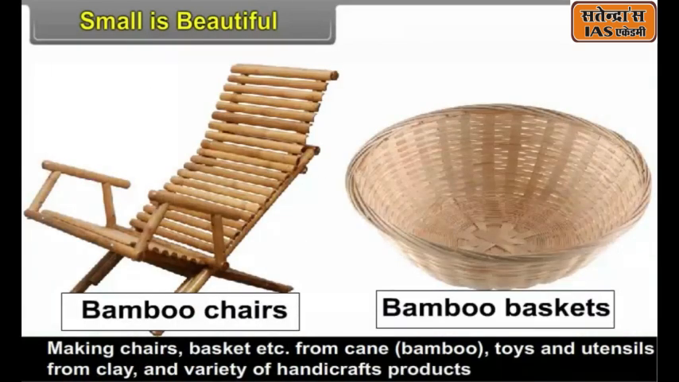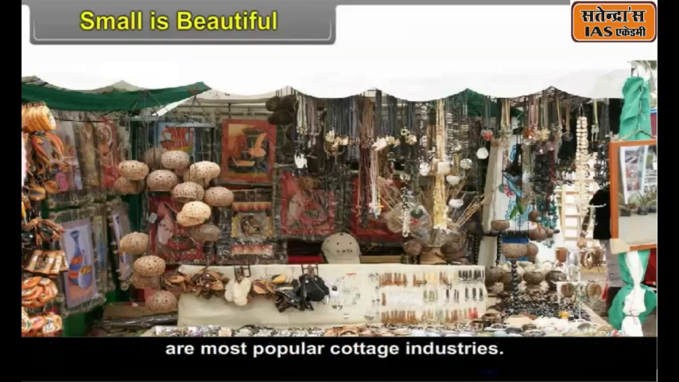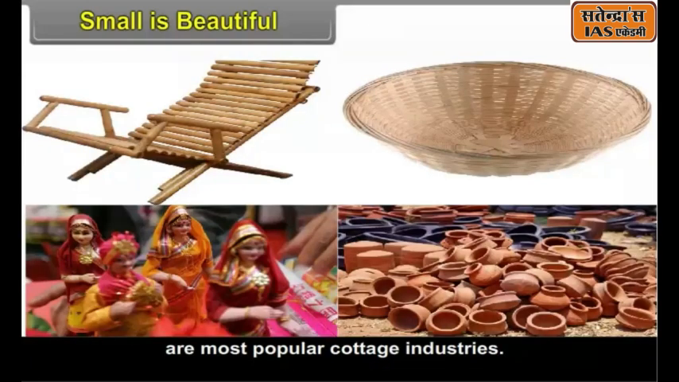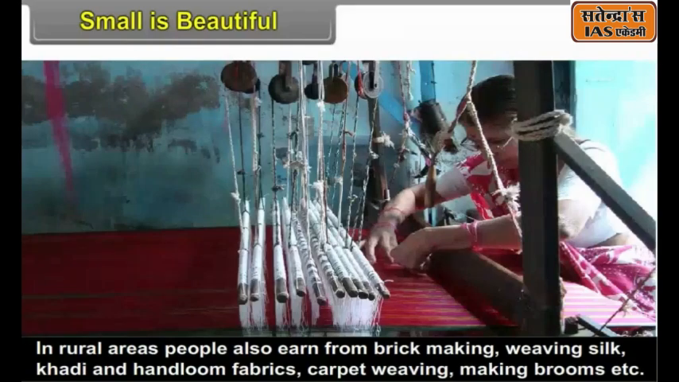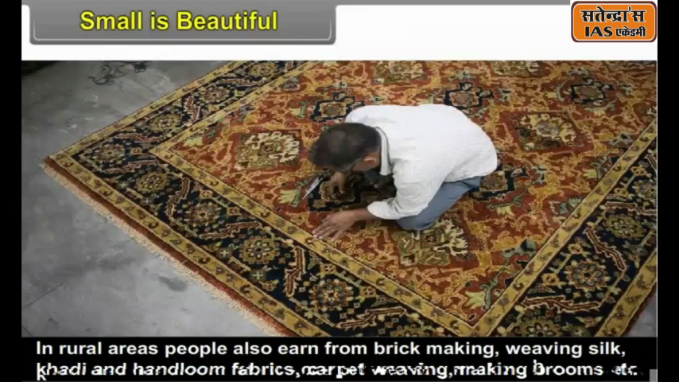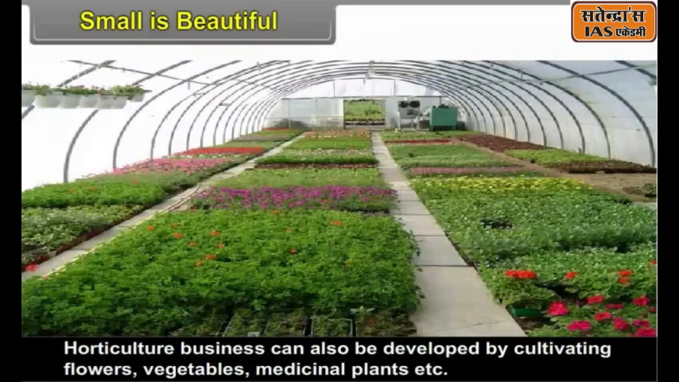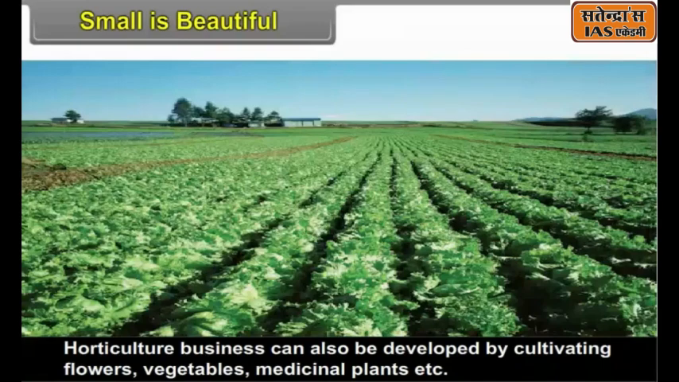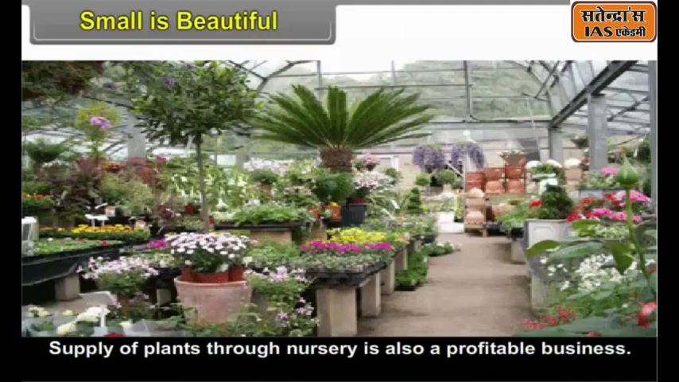Making chairs, baskets, etc. from cane, that is bamboo, toys and utensils from clay, and a variety of handicraft products are the most popular cottage industries. Brick making. In rural areas, people also earn from brick making, weaving silk, khadi and handloom fabrics, carpet weaving, making brooms, etc. Horticulture business can also be developed by cultivating flowers, vegetables, medicinal plants, etc. Supply of plants through nursery is also a profitable business.